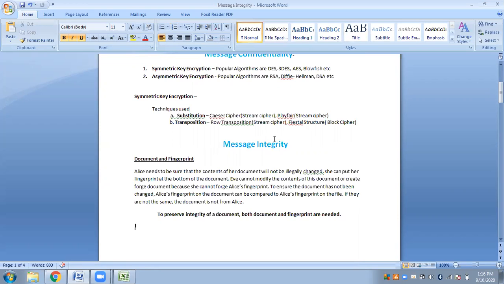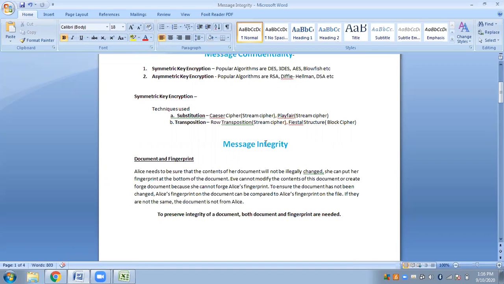Now what is integrity? Integrity is when you don't want your contents to be modified midway while the message is in transit. When it is being sent, the receiver and the sender should confirm that the message does not get modified midway. So apart from confidentiality, integrity is also very important.